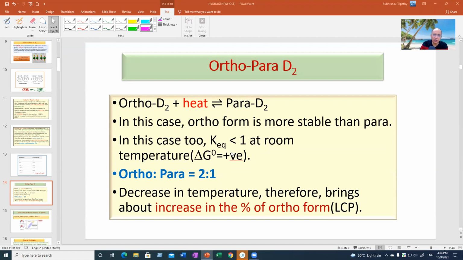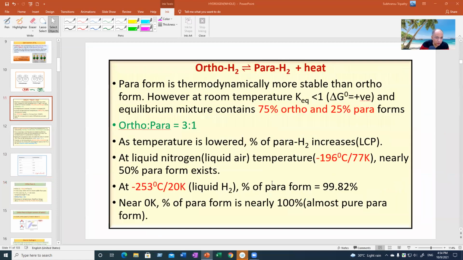Here it is 2:1. But the uncommon factor: the decrease of temperature, cooling down, increases para hydrogen, while it increases orthodeuterium. I have written it categorically. Decrease in temperature therefore brings about an increase in the percentage of ortho form. There it was para form.